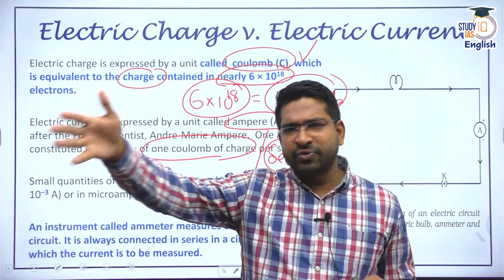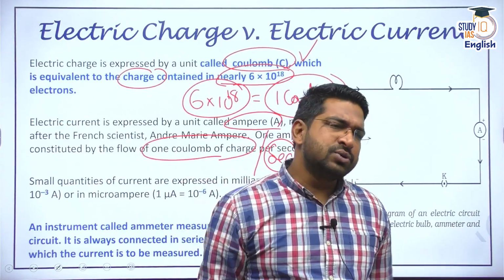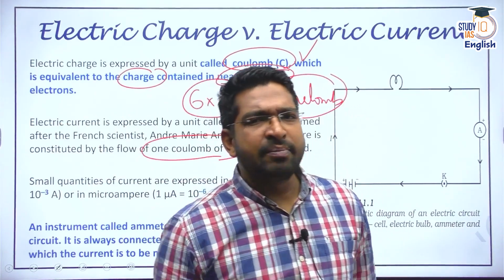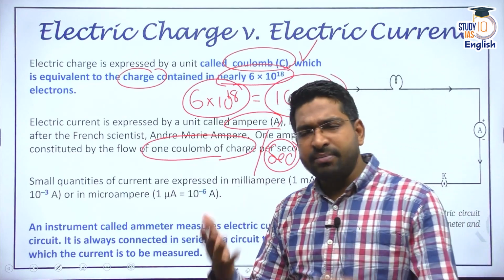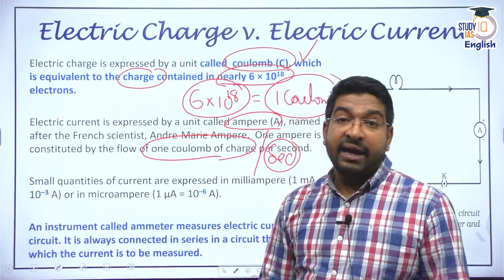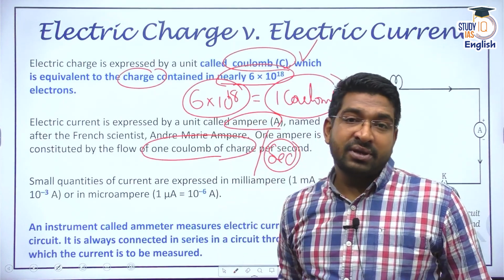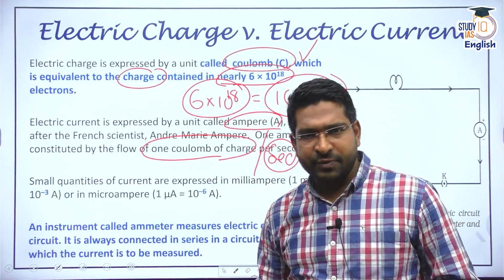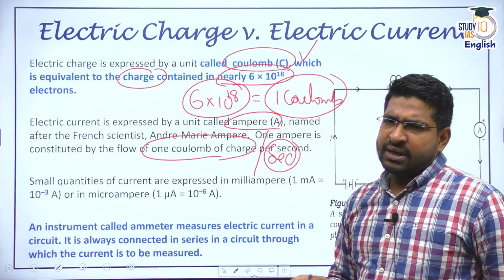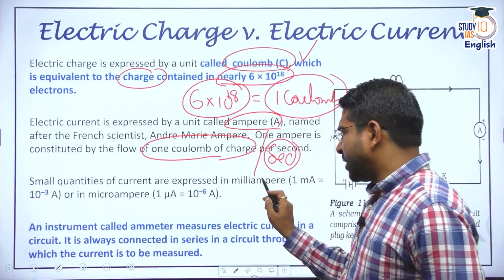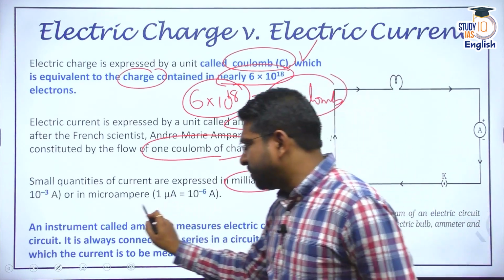In fact, many of your equipments use microampere or milliamperes of current. There are some which are high end equipments, or which require more power. They use higher ampere electric current. All right, so that's why you must have seen that there are many equipments which are mentioned or expressed in terms of milliamperes or microampere as well.